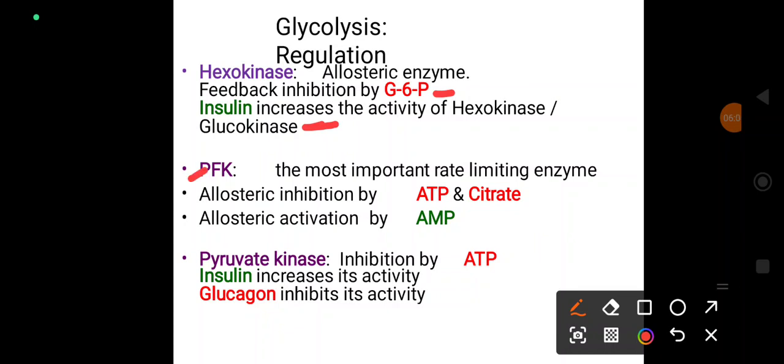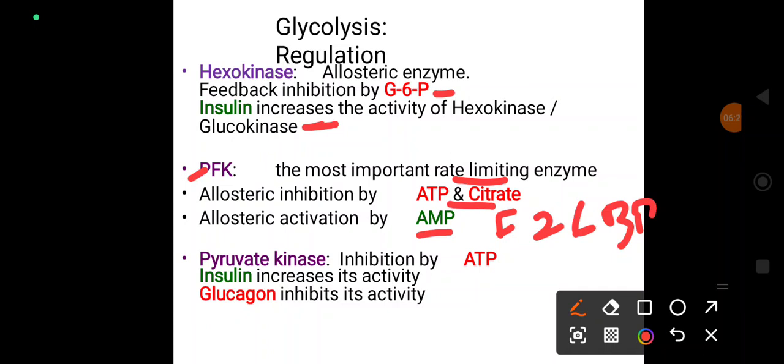The next is phosphofructokinase. It is the rate limiting enzyme as well as the committed enzyme, allosterically activated by AMP as well as fructose 2,6-bisphosphate, and allosterically inhibited by ATP and citrate from the TCA cycle.